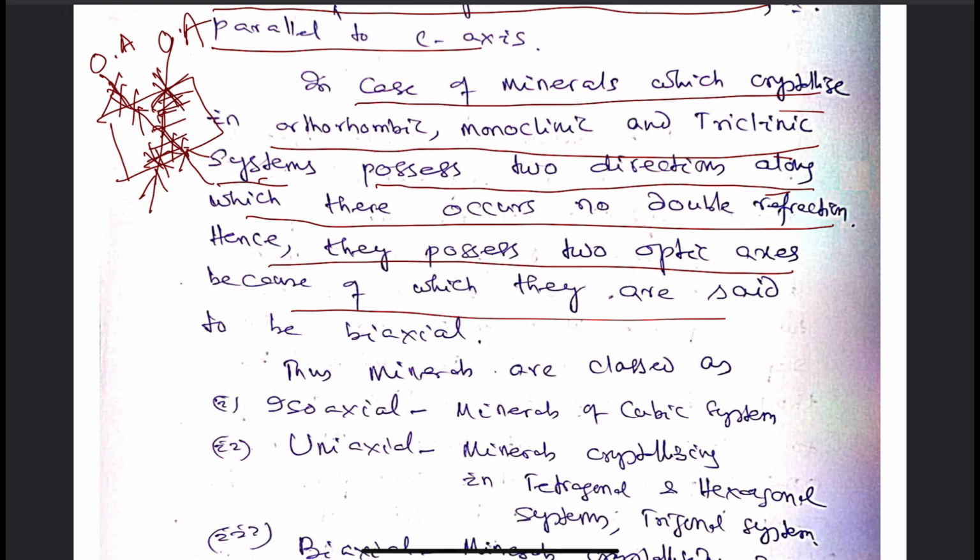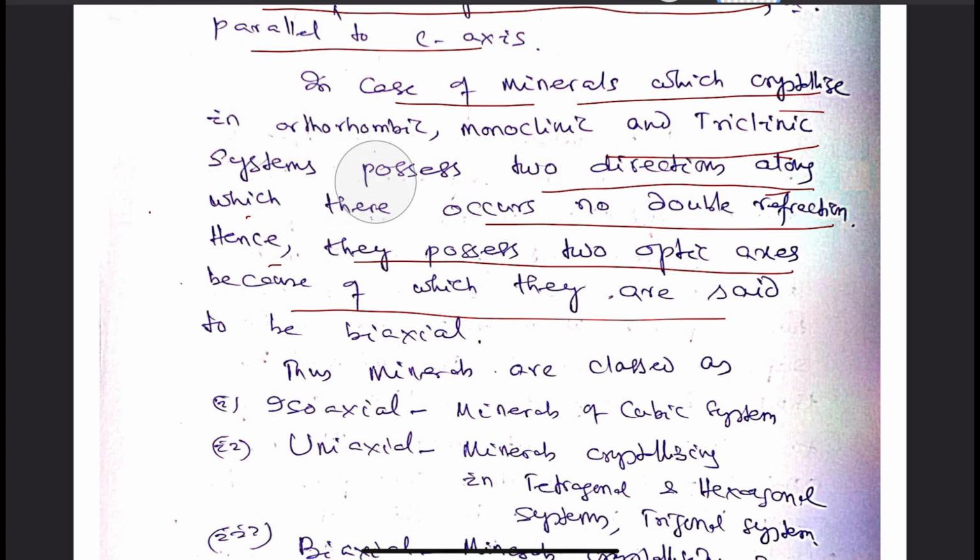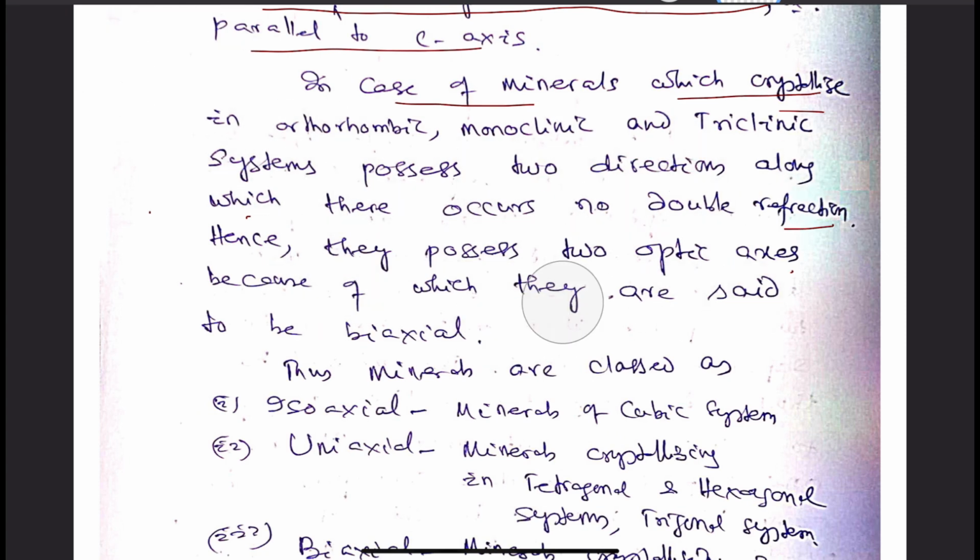As they possess two optic axes, they are said to be biaxial. So, crystals of orthorhombic, monoclinic and triclinic systems are said to be biaxial.